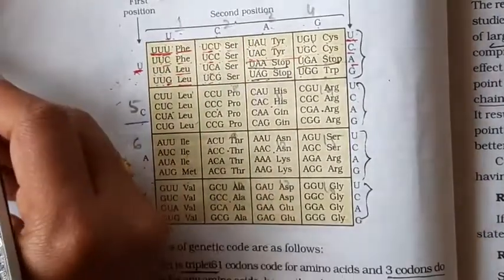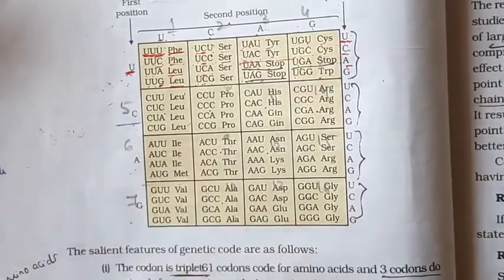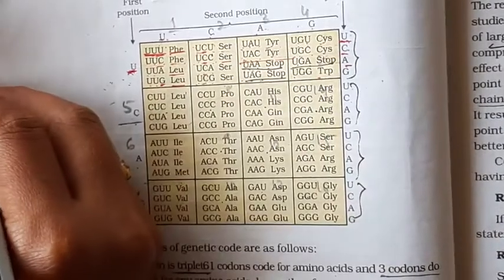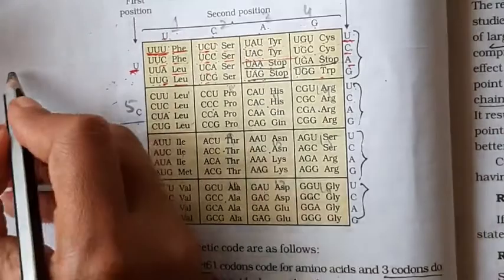Totally 16 boxes are there. First we have to mention an easy one: box 2, where all the codons code for serine.